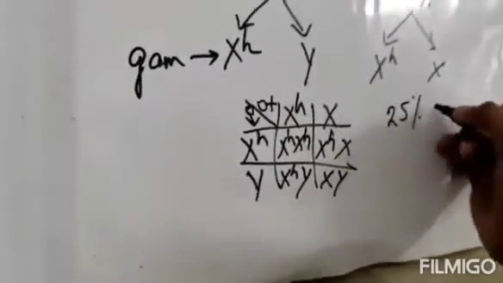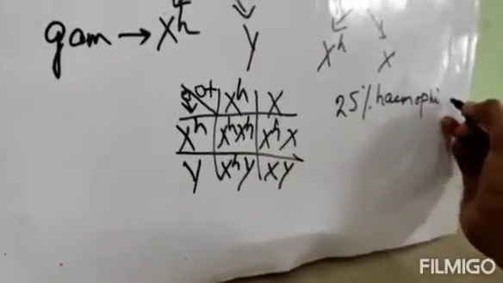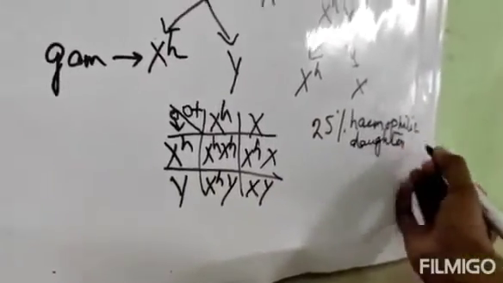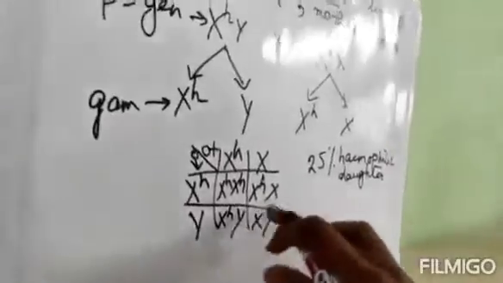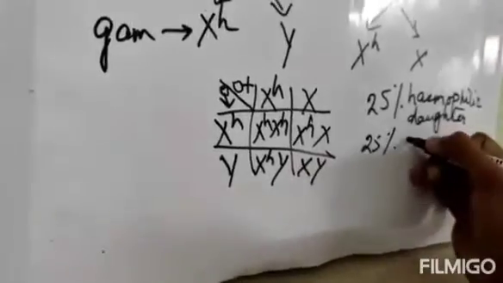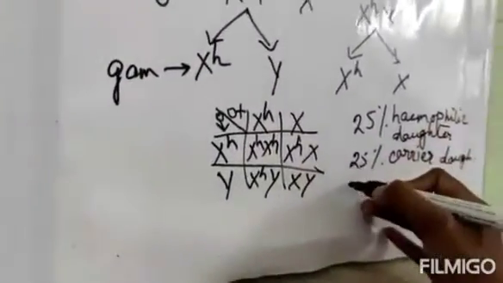You see, XHXH means hemophilic, that means 25% hemophilic daughter. This one, XHX, means 25% carrier daughter. Next, this one XHY, that means 25% hemophilic son.